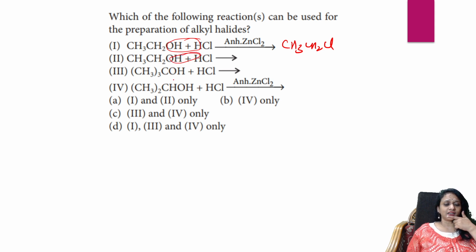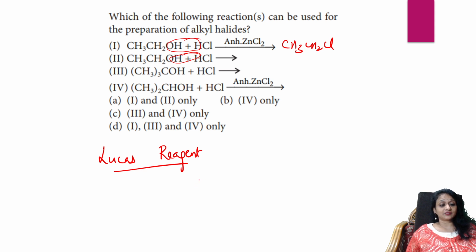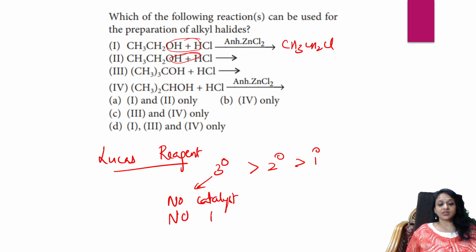Third case, if I see tertiary alcohol, remember students, this is basically a Lucas reagent. Now for the Lucas reagent, which one is the order? Tertiary very fast, then secondary, then primary. For tertiary, there is no requirement of catalyst, no reagent required. Immediately it will give turbidity. Correct? Okay, so this is possible. Where is tertiary present? In 3. This is possible.